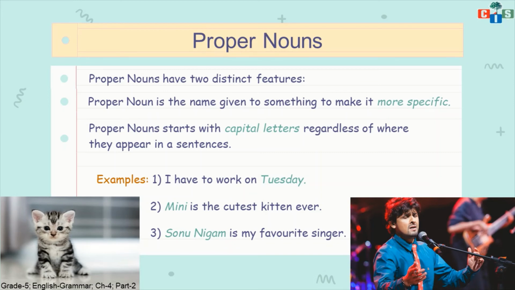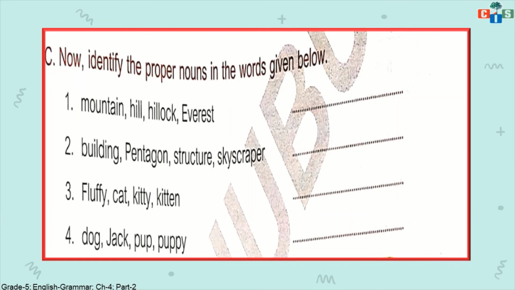Then let's see an exercise related to proper nouns. It is given in the question to identify the proper nouns in the words given below. The first one is mountain, hill, hillock, Everest. In this group, you have to identify one proper noun.